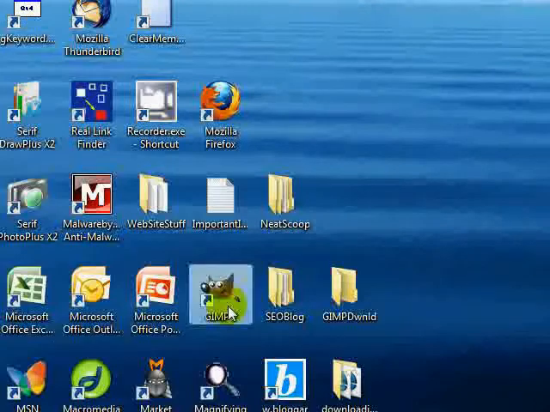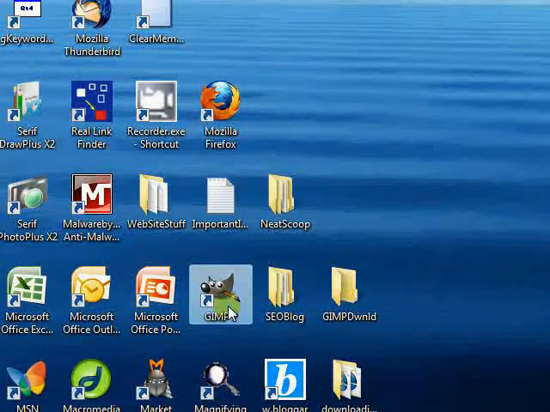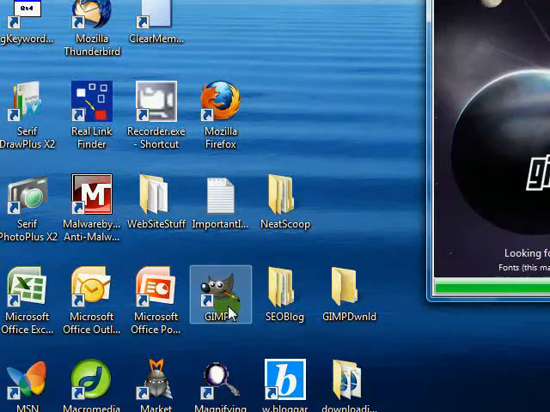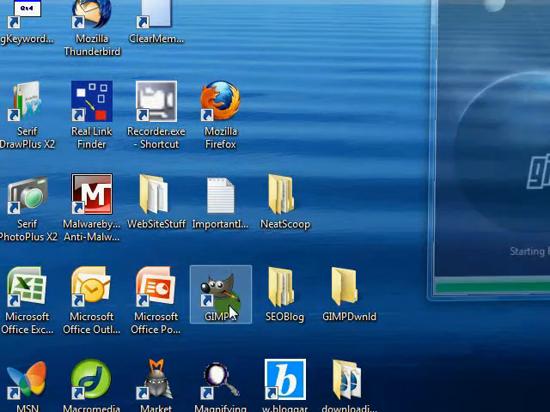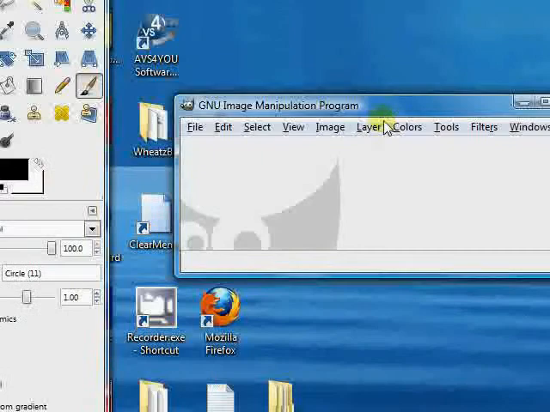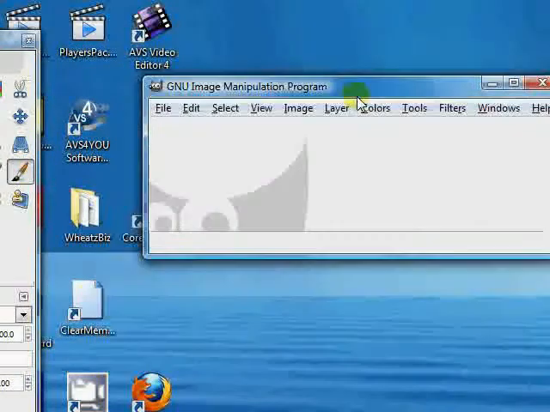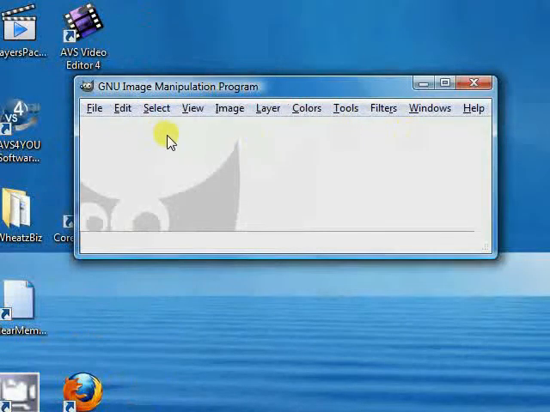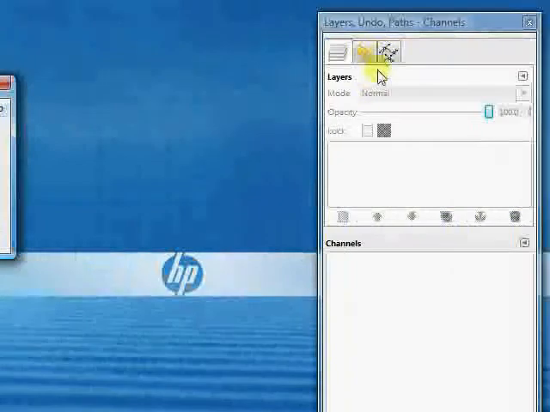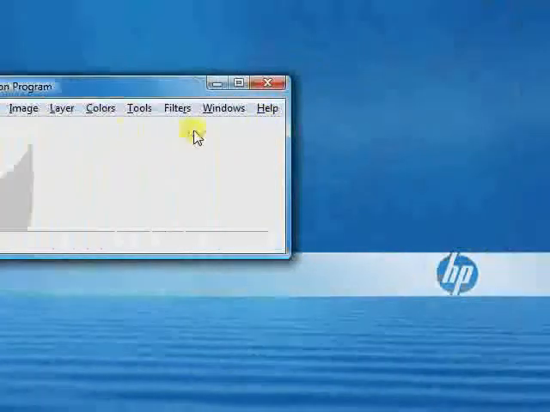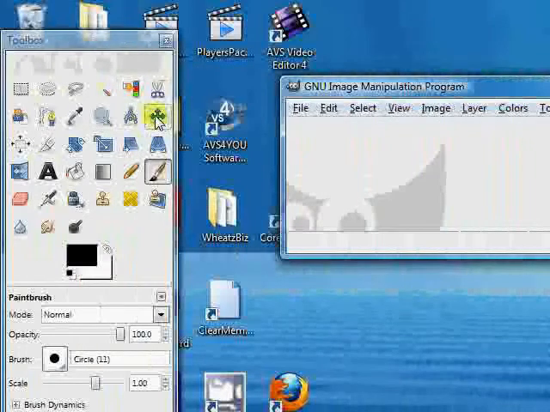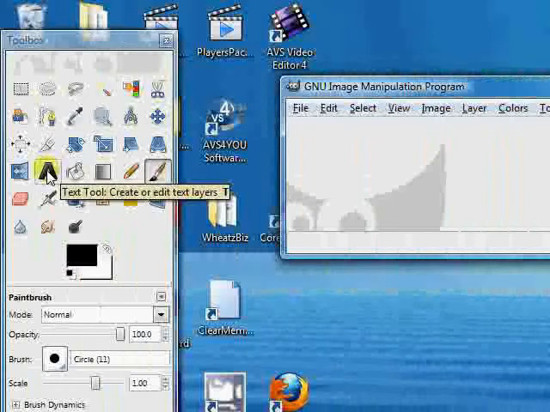So we'll open up the GIMP, and one of the first things you have to get used to is that it opens up into 3 different windows on your desktop. This saves some programming steps and makes the program more compact. And after you get used to it, you'll find it just really doesn't make any difference, but it does take a little getting used to. So here's your main window, and over here are your layers, and over here are your tools. There's a move tool and your text tool and the different colors.